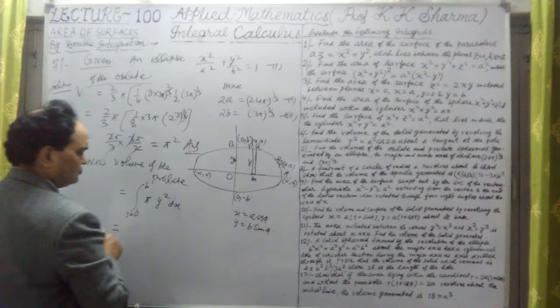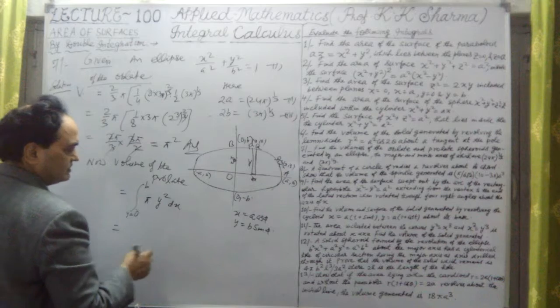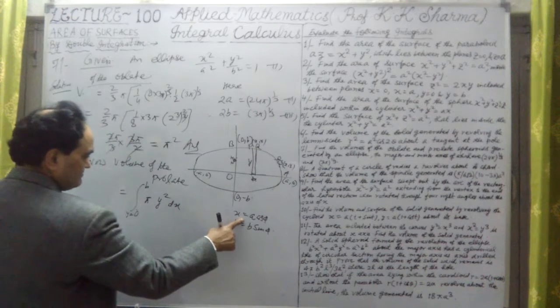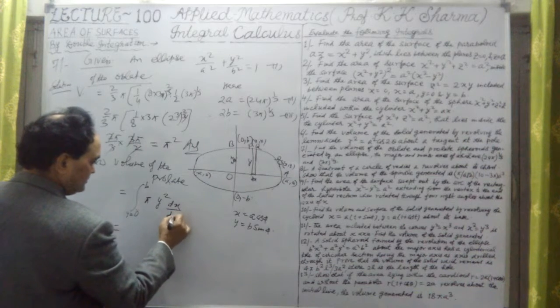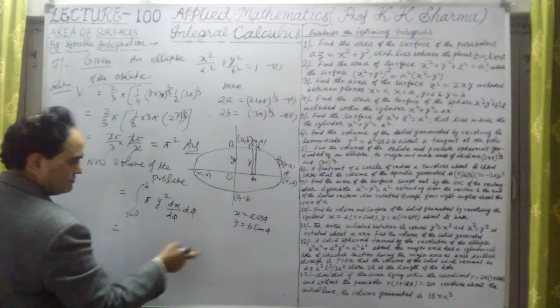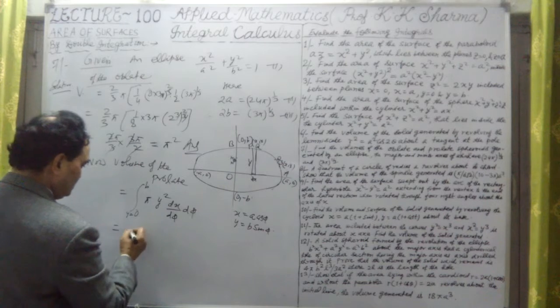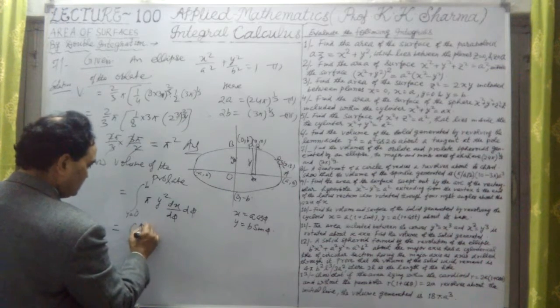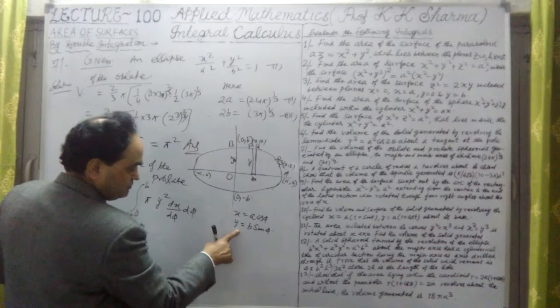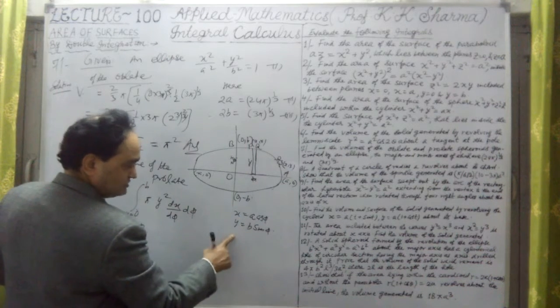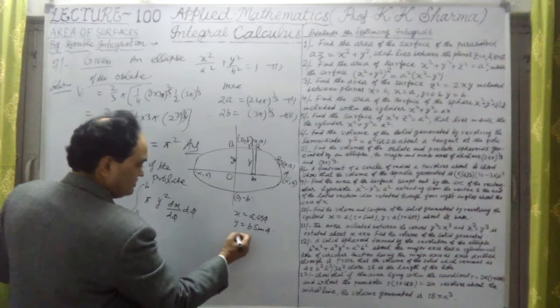Here it also comes out to be negative, but the negative sign is neglected, because we have to find out dx upon d phi here. Let me put d phi into d phi. We have converted that into d phi. It will give us 0 to pi by 2 again. So when we substitute y equal to b here, sin phi is 1. As the limits are,